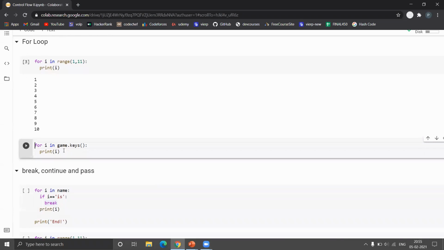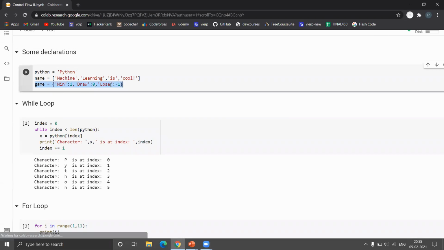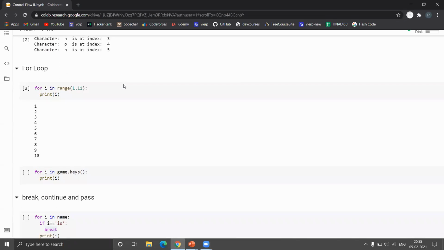Let's see one more example. Here we have taken one dictionary. As said, we can take anything in the for loop: a list, tuple, dictionary, string, set, etc. So let's see an example for the dictionary. In this dictionary, I have taken win for 1, draw for 0, and lose for -1.